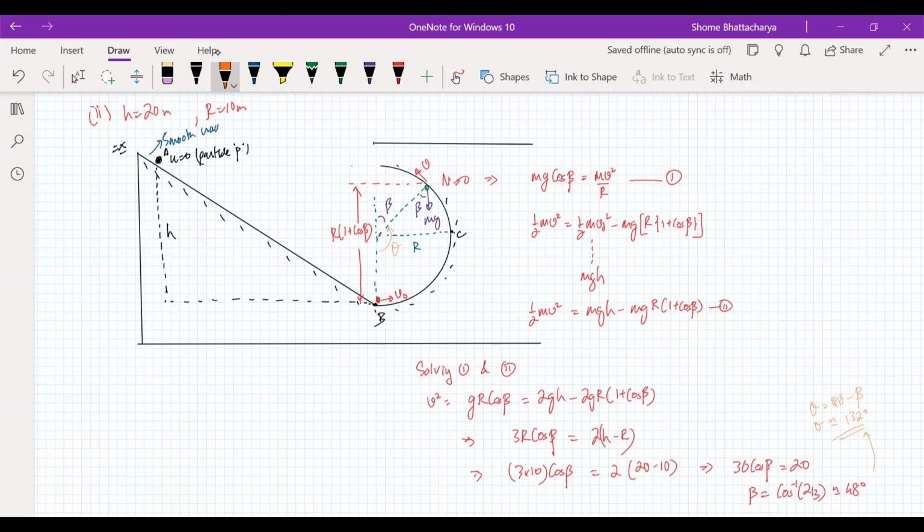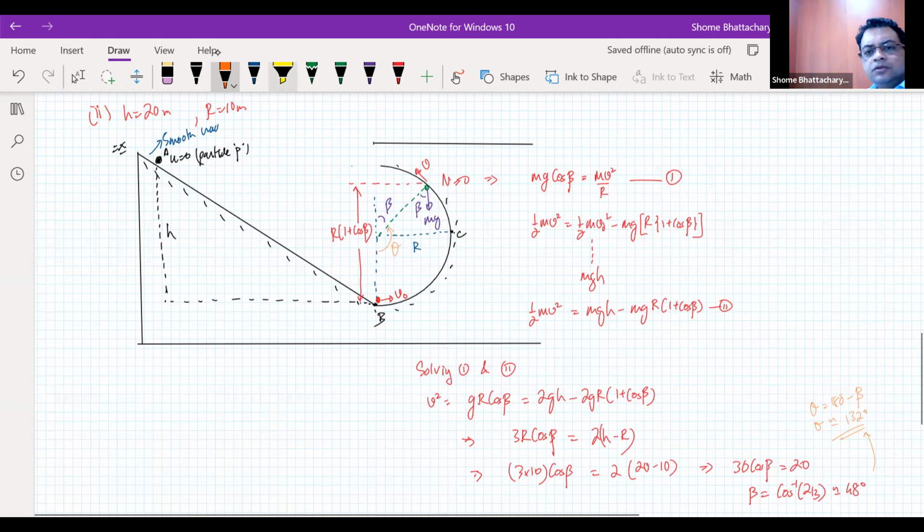So those questions need to be practiced, because in HCV these questions are not there in the circular motion chapter. So circular motion comes before work energy, and this is an application of work energy. So the circular motion chapter has questions only up to dynamics of circular motion, without going into vertical circular motion.